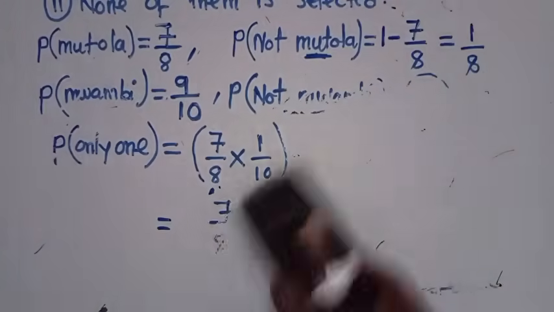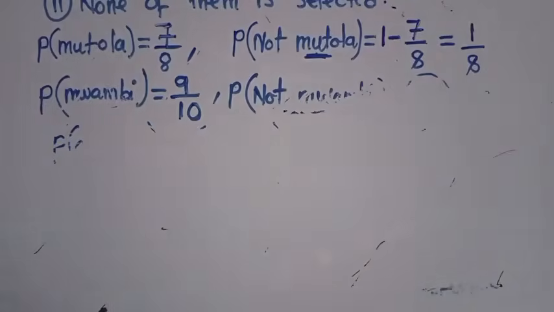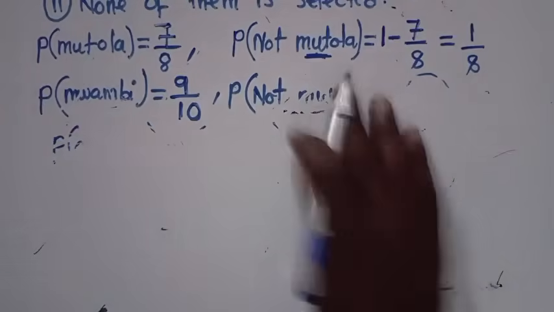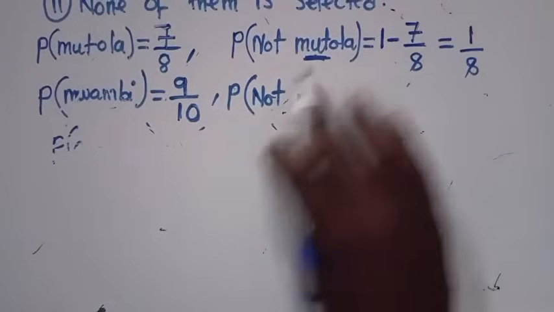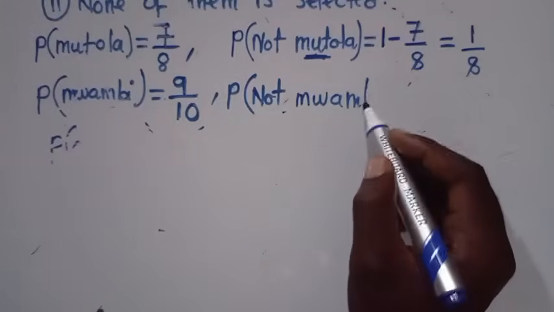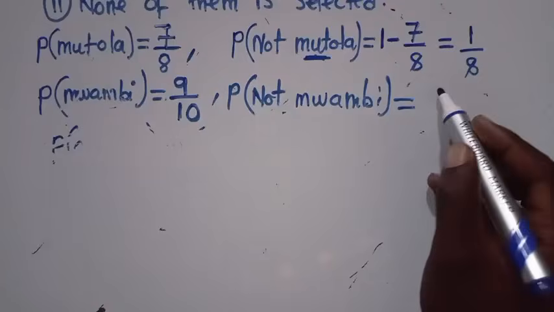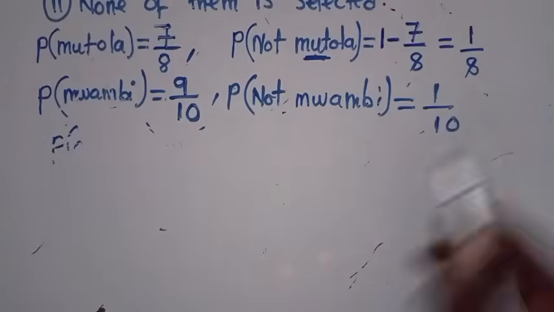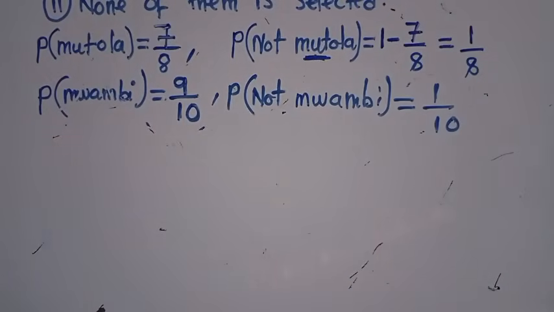Just here, this one may be needed. I rubbed this by mistake. So the probability of not getting Mwambi is 1/10. So now we go to the next question.